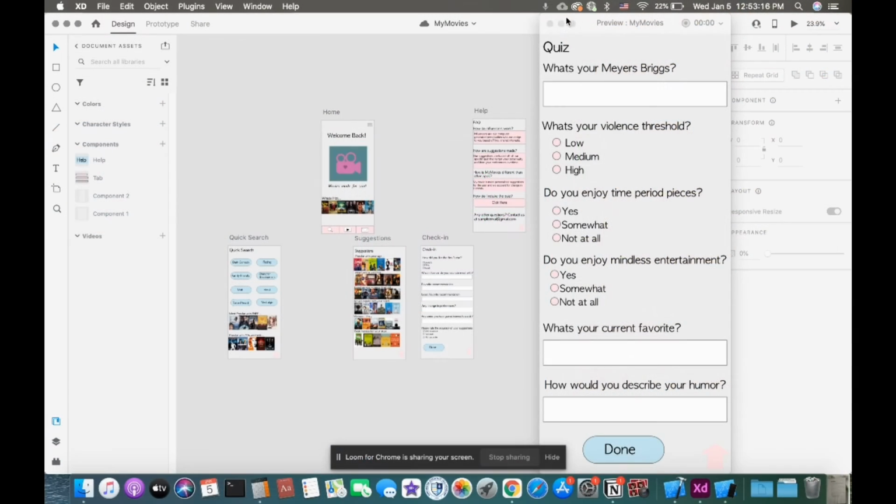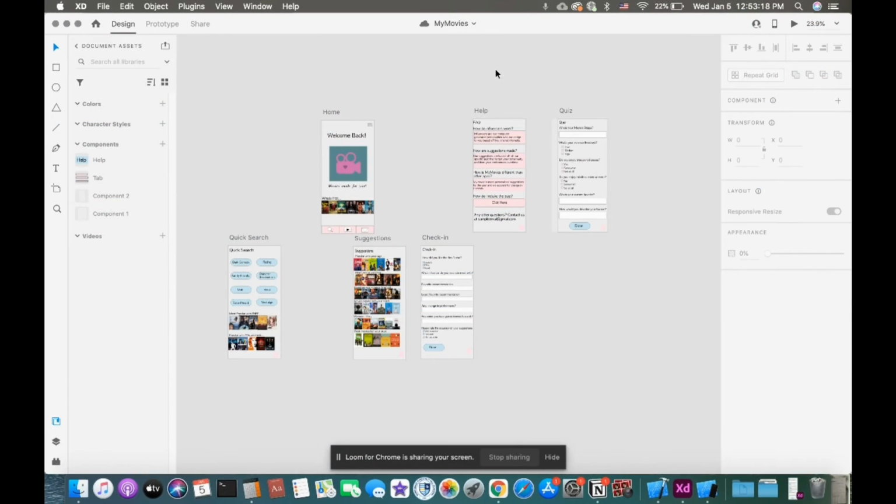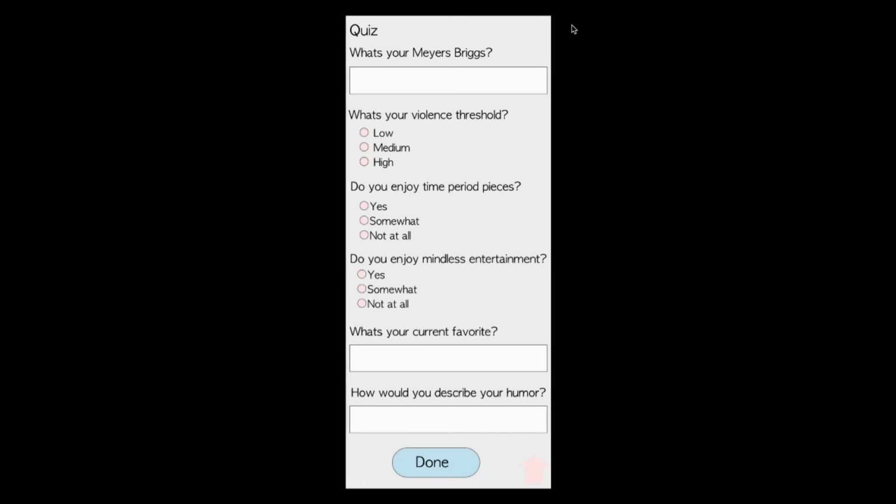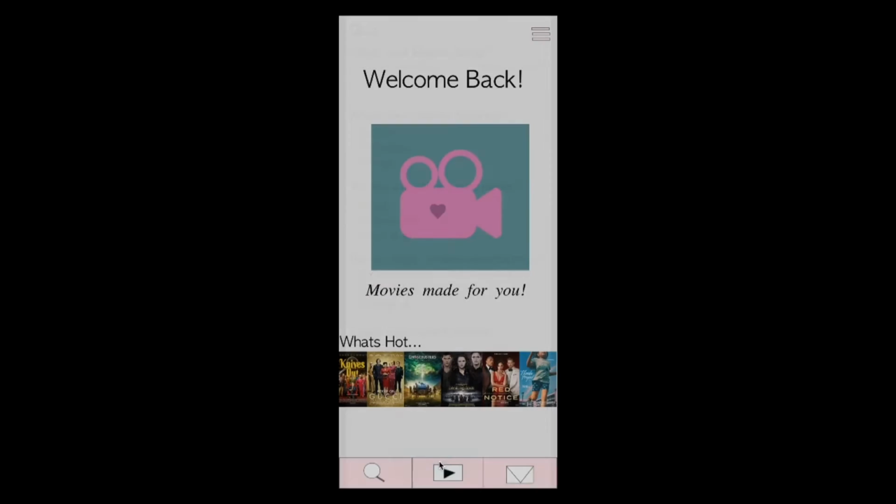It's Ella again, and this is the artboard I used on Adobe XD because I was in the design portion of this. And then I made a prototype app where you can click on it. First, this is the quiz section where the user first gets on if they have not made an account already. And here it has your Myers-Briggs and personality questions. Myers-Briggs is a test that entails your personality, like if you're an introvert, extrovert, if you feel things, if you don't. And then the user would hit done right here, and this is our welcome page.